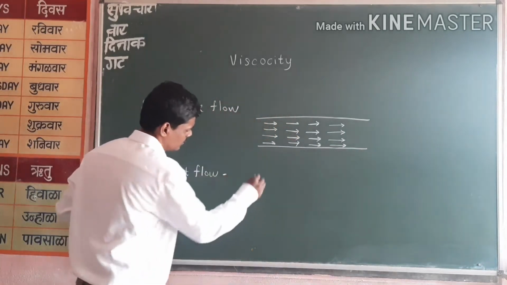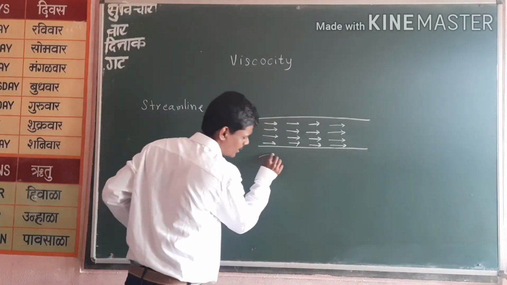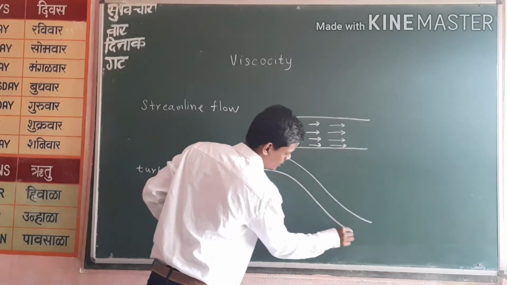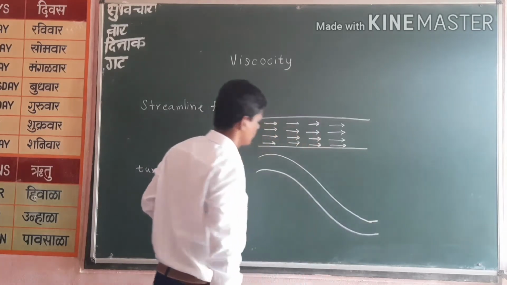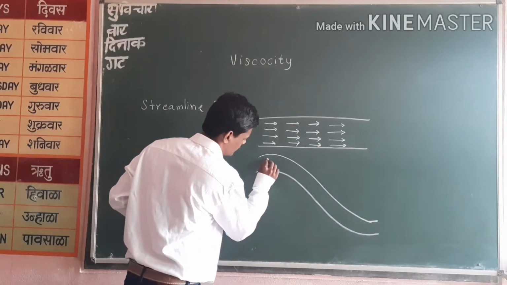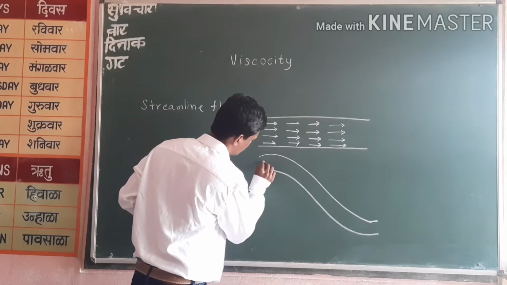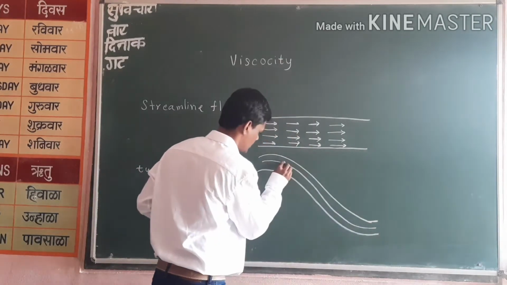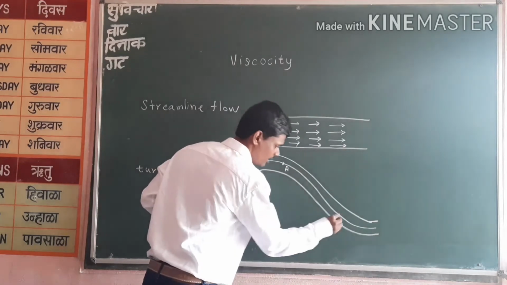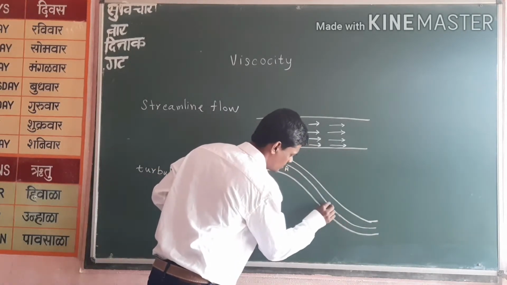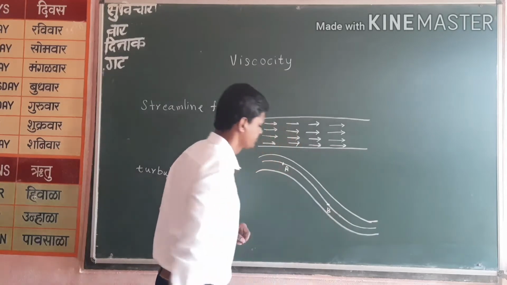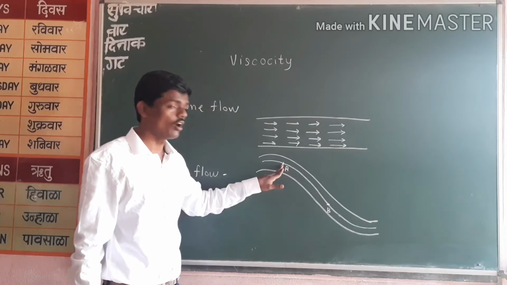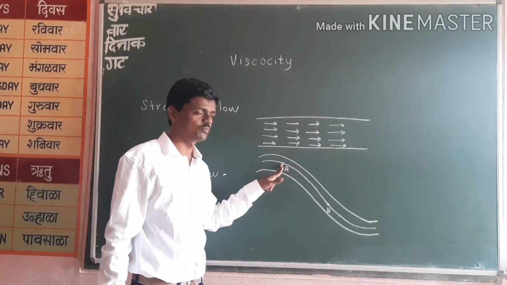Another example, this is an ideal example. Now we can take another example of a streamline flow like this. This is also a streamline. What is happening here? We will take the motion of one particle like this, at point A and, let's take here, point B. At this point, the velocity and direction of each and every particle passing through this point is the same.